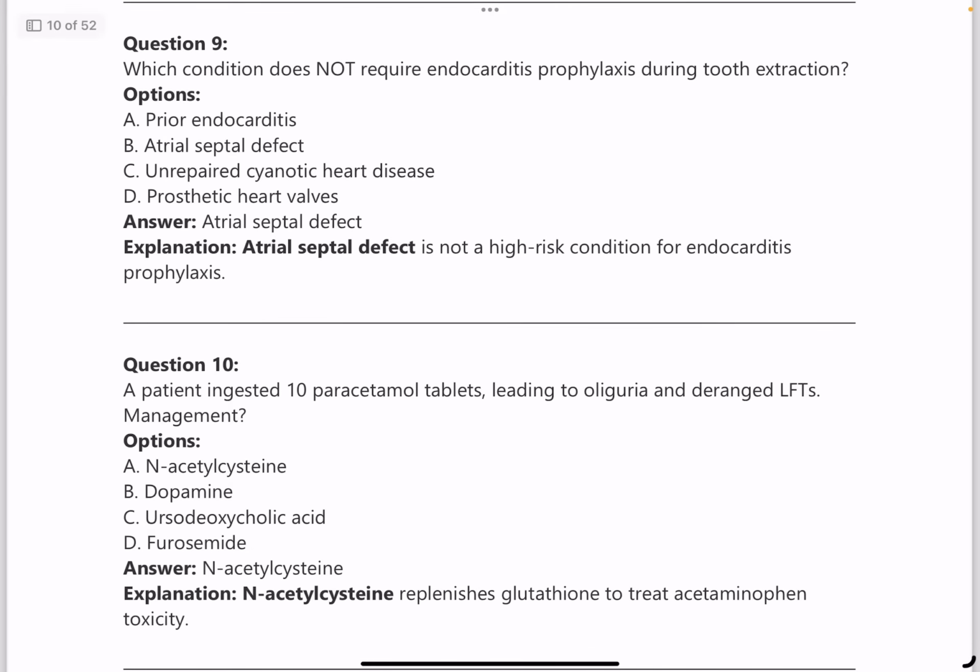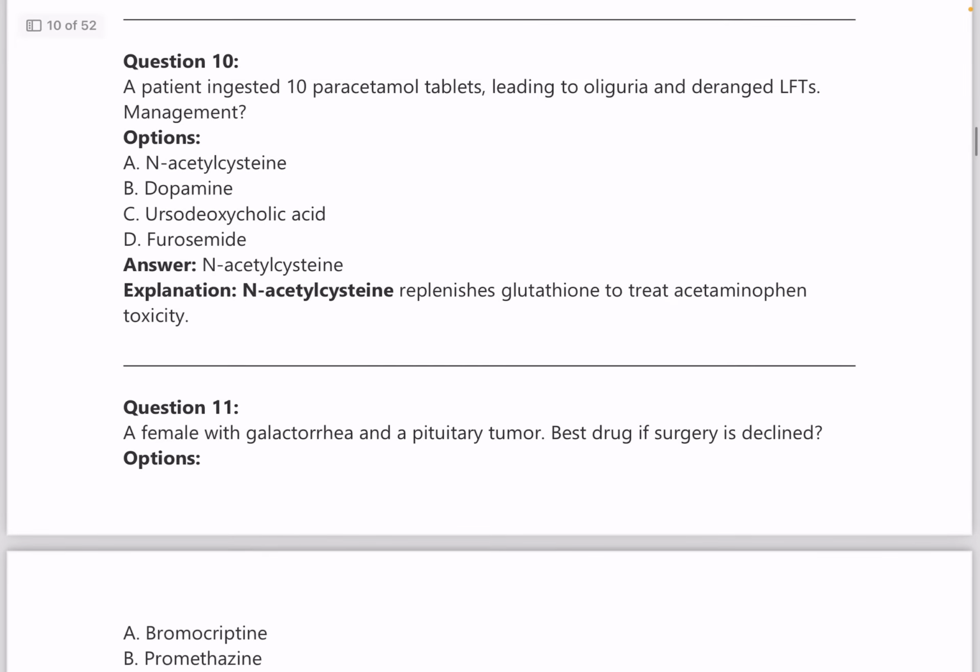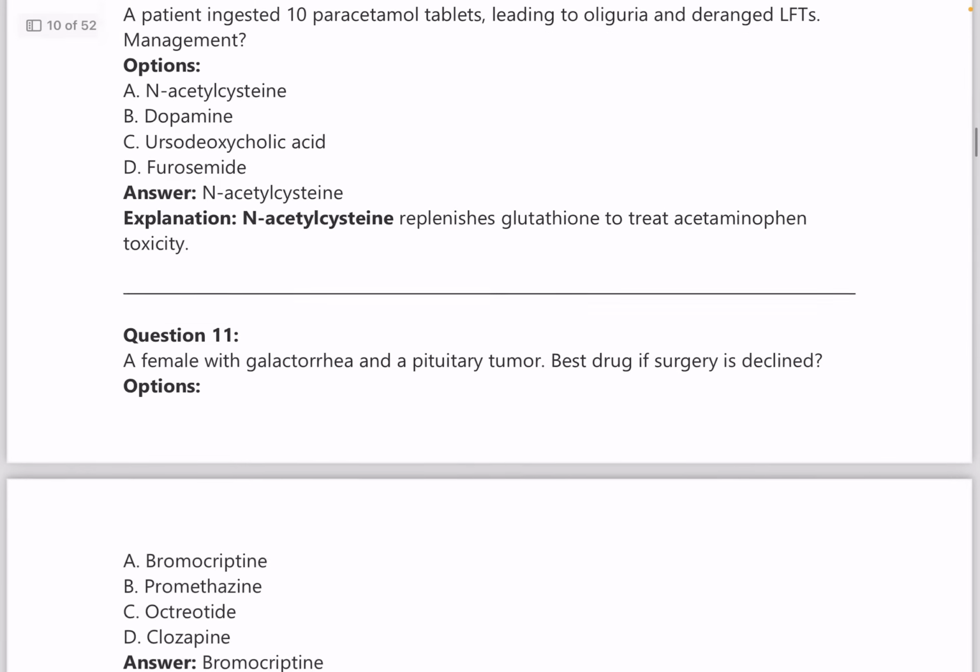Next question, which condition does not require endocarditis prophylaxis during tooth extraction? Answer is ASD. Next one, a patient ingested 10 paracetamol tablets leading to oliguria and deranged LFTs. What is the management? So the antidote for paracetamol poisoning is N-acetylcysteine, which replenishes the glutathione levels.